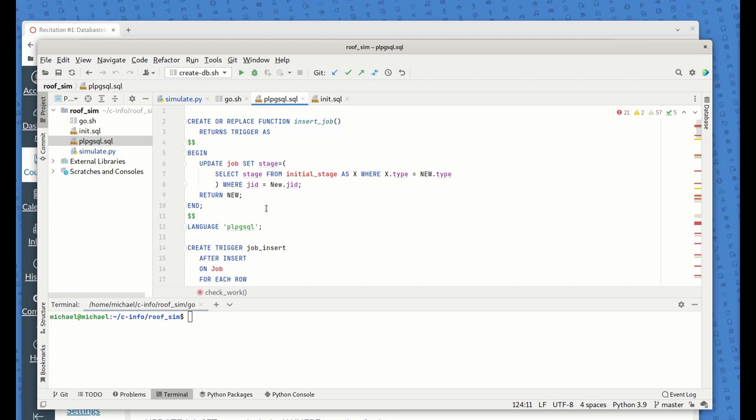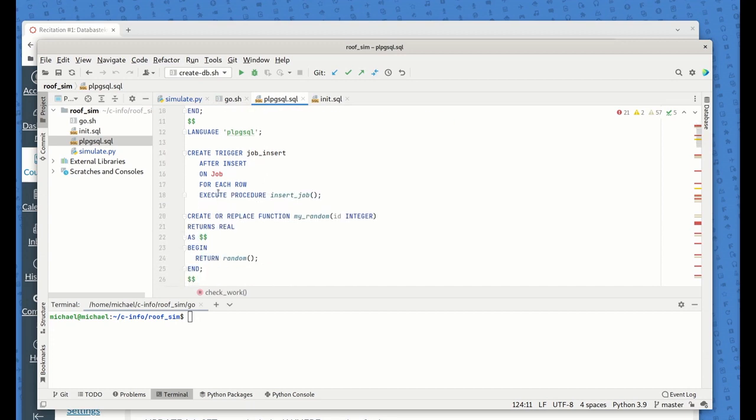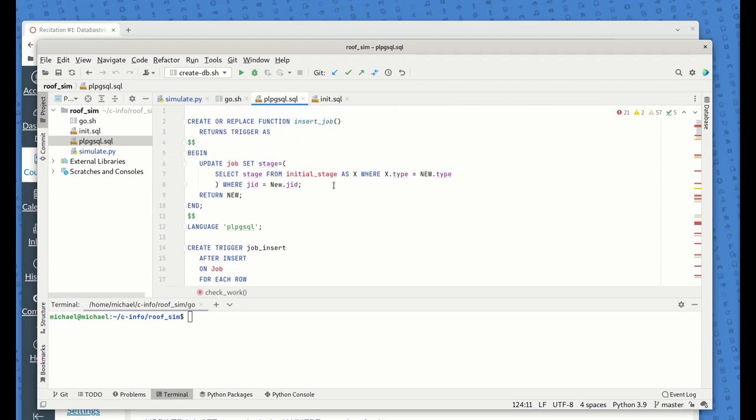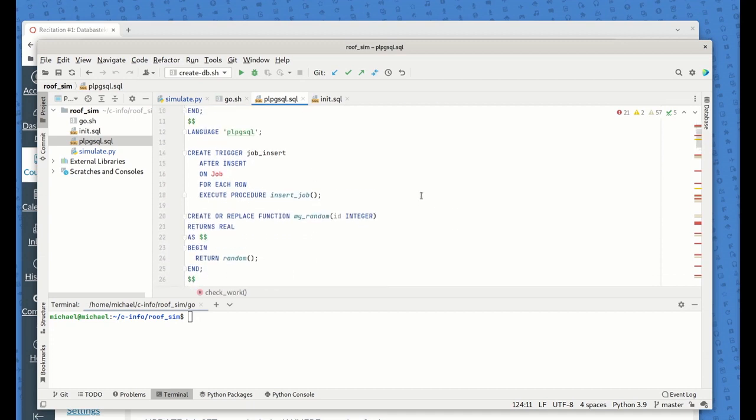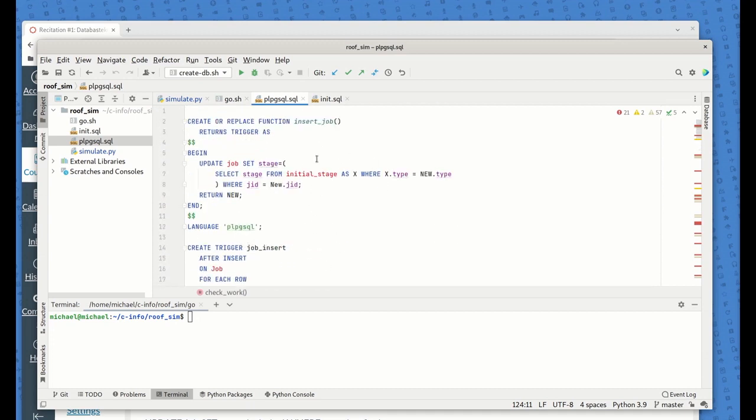They're kind of linked together. So this is returning a trigger, and that's what executes the procedure here. It wants that as a returning trigger because it's being done in the context of a trigger. Okay, so anyways, it updates the job, and what it does here is it goes to the initial stage table, and based on the type, if it's a painting or a roofing job, it'll set the type properly. Okay, fine. So that happens. That kicks that off. So you get the stages going.